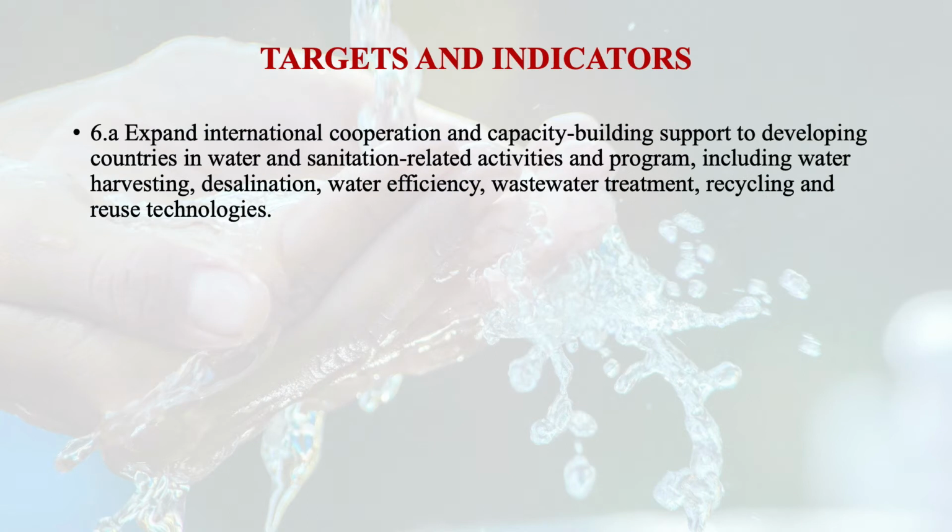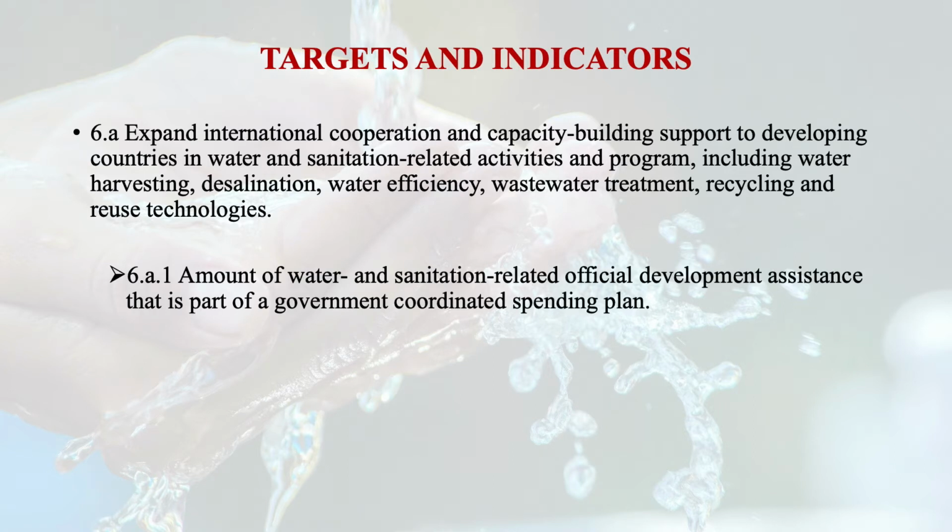Target number 7 is that by 2030 we need to expand international cooperation and capacity building support to developing countries in water and sanitation related activities and programs, including water harvesting, desalination, water efficiency, wastewater treatment, recycling and reuse technology. To look into the progress, the basic indicator is the amount of water and sanitation related official development assistance that is part of a government coordinated spending plan.